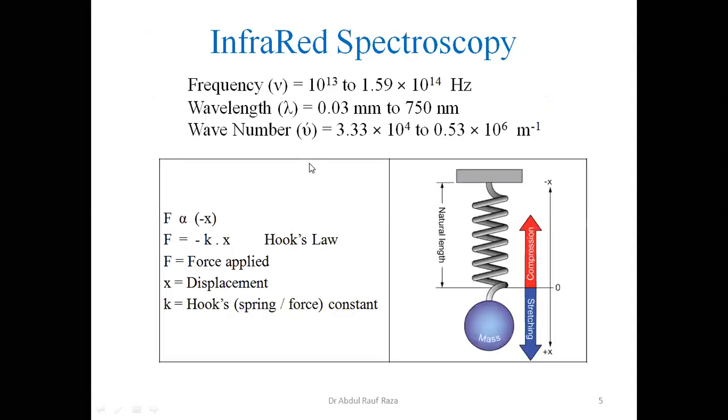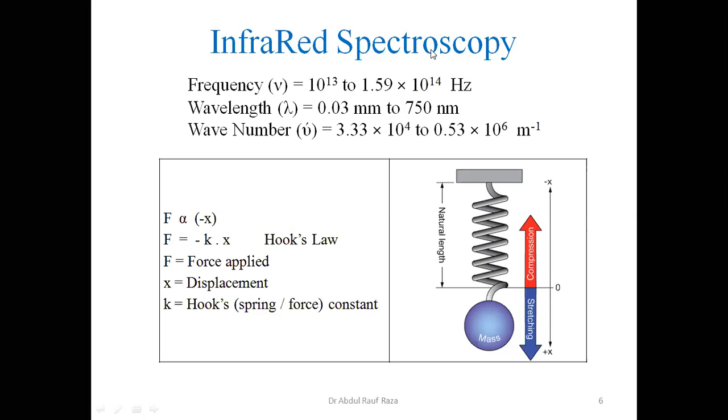Proceeding further is infrared spectroscopy, which we abbreviate as IR spectroscopy. All right. Infrared is the complete name, but normally we call this IR spectroscopy. So IR values are given here. The frequency is 10 to the power 13 to 1.59 times 10 to the power 14 hertz.